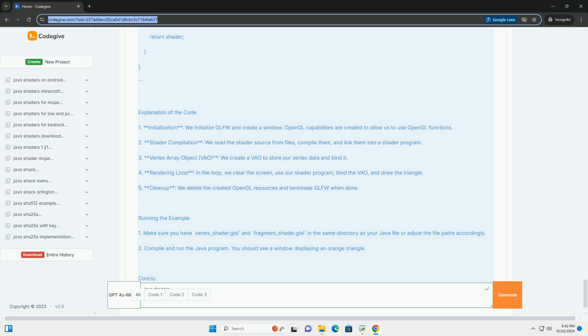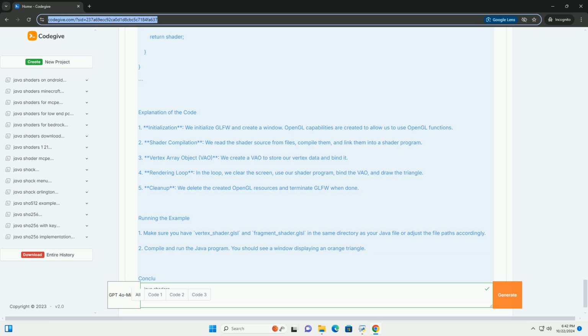Explanation of the code. 1. Initialization. We initialize GLFW and create a window. OpenGL capabilities are created to allow us to use OpenGL functions. 2. Shader compilation. We read the shader source from files, compile them, and link them into a shader program.